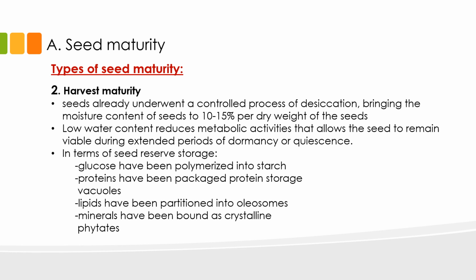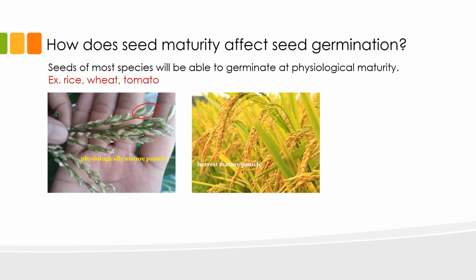The low water content partially suspends the metabolic activities within the seed, allowing it to remain viable during extended periods of dormancy or quiescence. At harvest maturity, you can imagine seeds being in a state of sleep. So how does seed maturity affect germination?